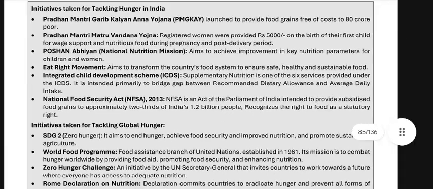National Food Security Act, NFSA. NFSA is an act of Parliament of India intended to provide subsidized food grains to approximately 2/3 of India, that is 1.2 billion. It recognizes the right to food as a statutory right. Okay, initiatives taken for tracking global hunger.